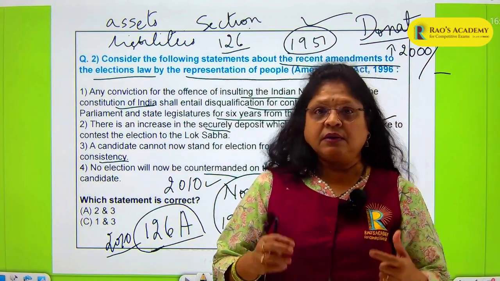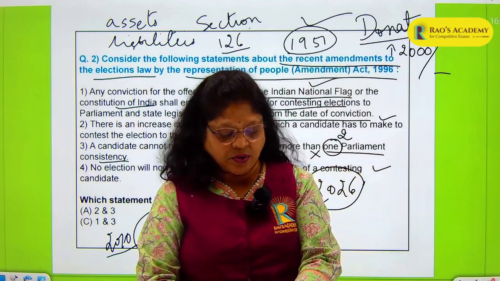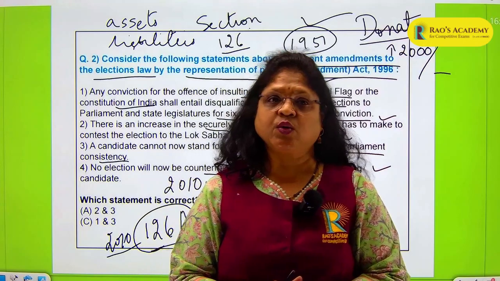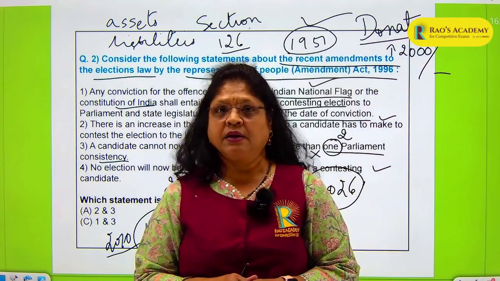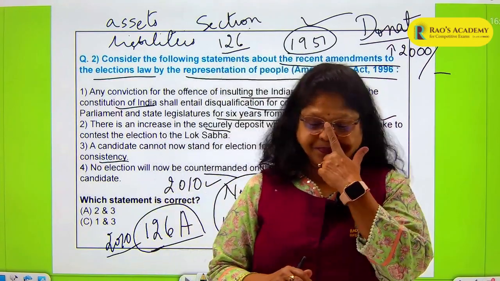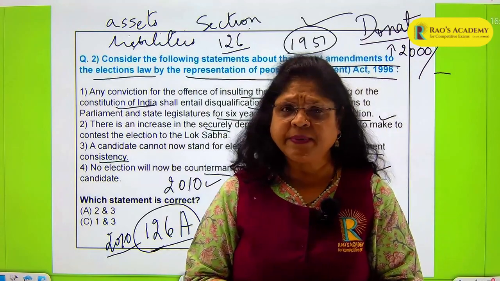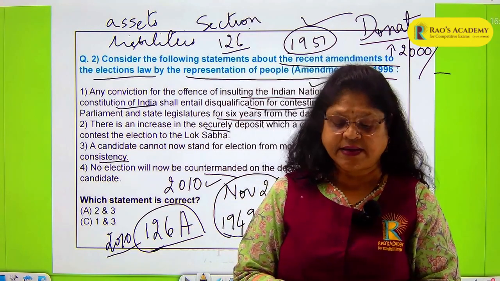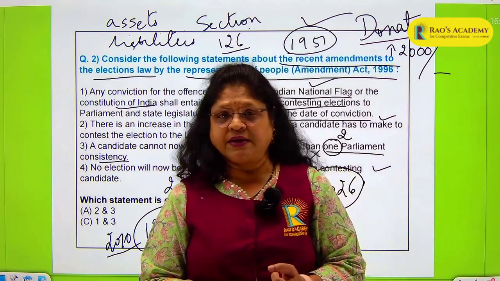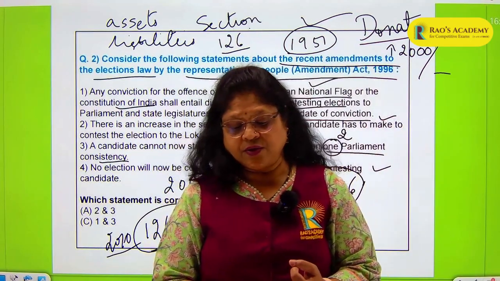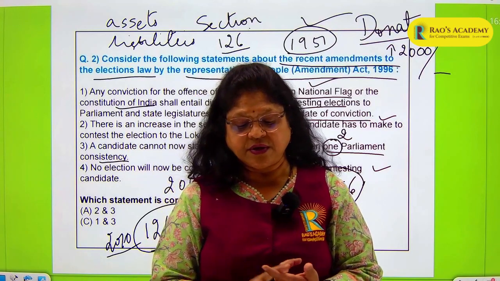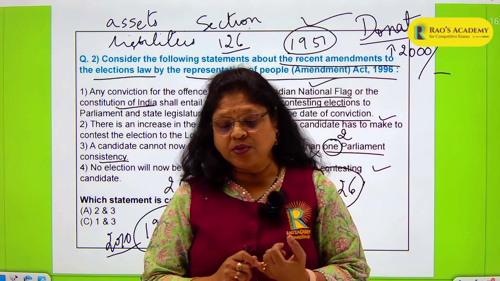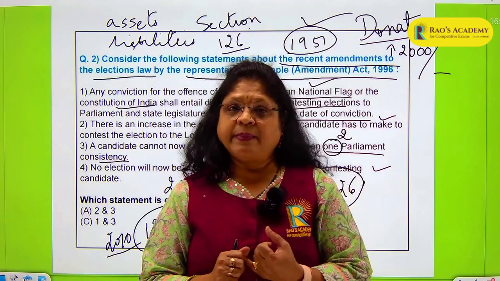So what are the disqualifications? This Act also mentions the grounds on which disqualification of candidates can be done. Section 8(1): if any person is convicted of an offence under the IPC, or the Protection of Civil Rights Act of 1955, the Unlawful Activities Prevention Act of 1967, or the Prevention of Corruption Act 1988, or the Prevention of Terrorism Act 2002, anybody who is convicted will be disqualified.